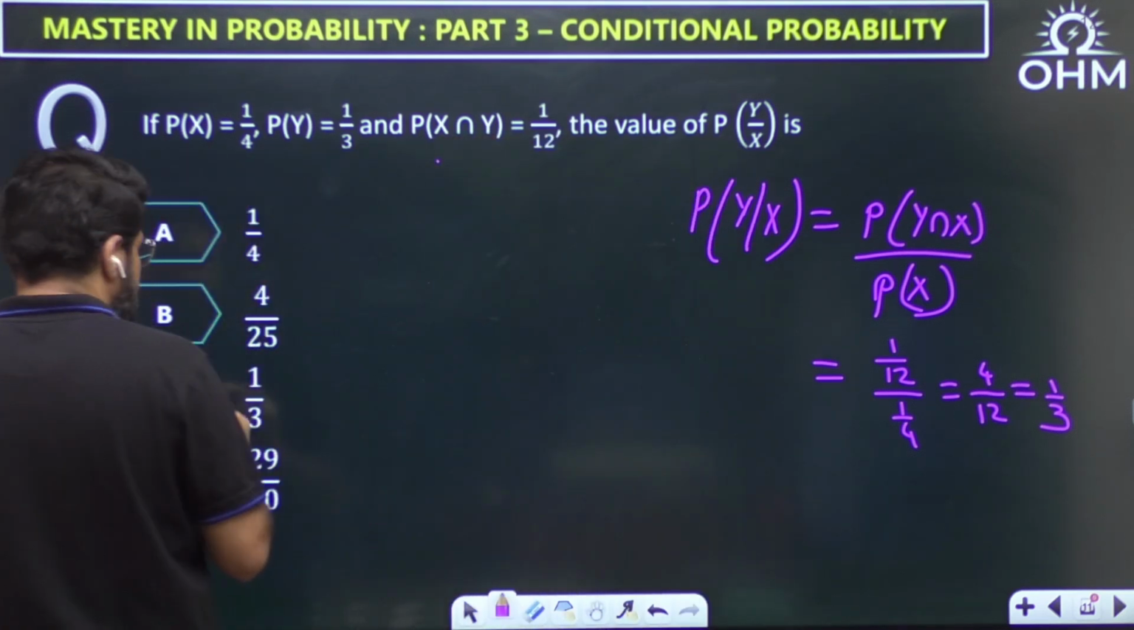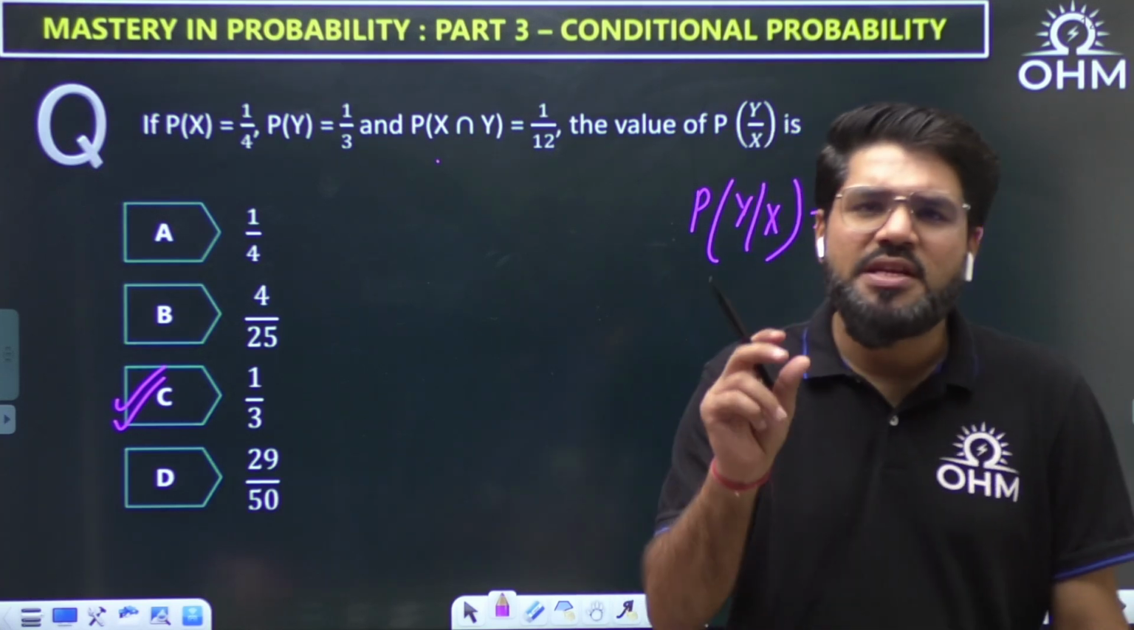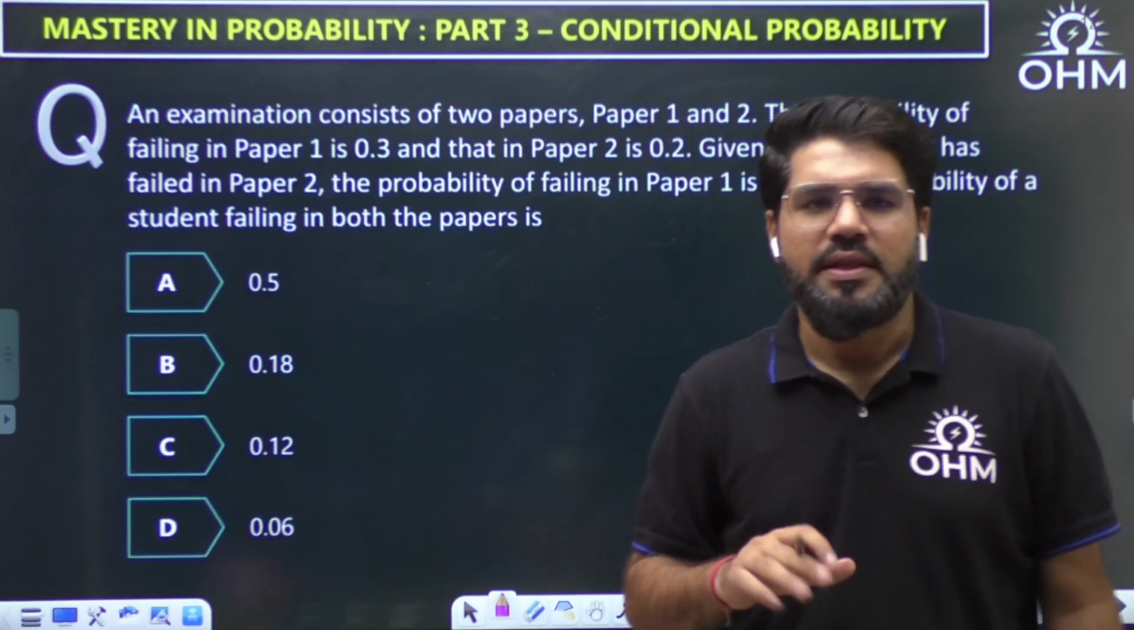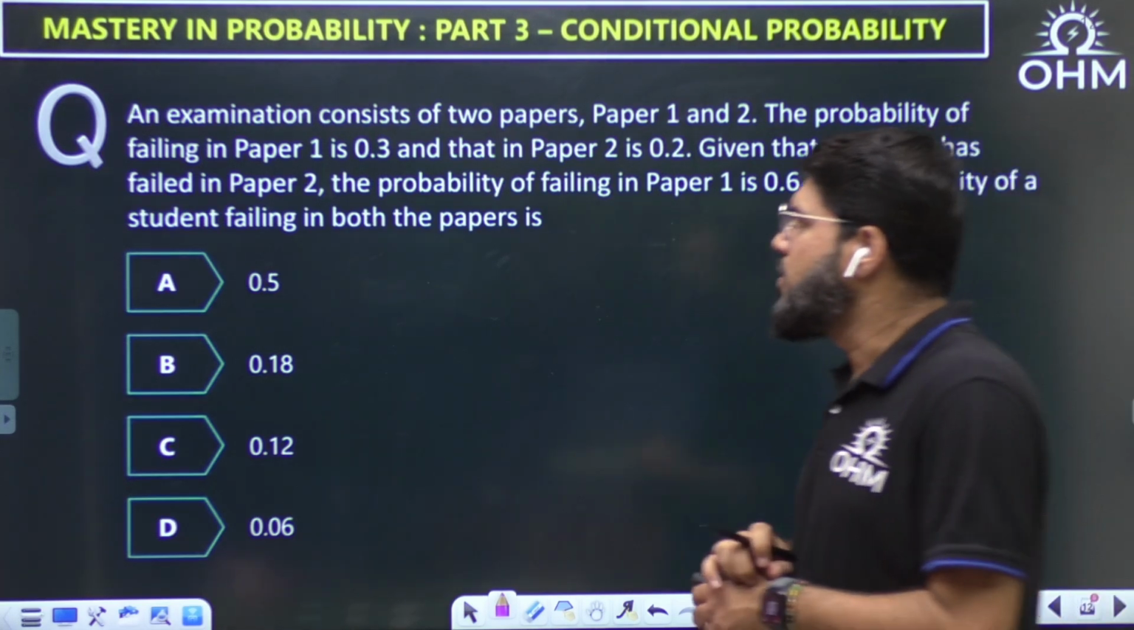1 by 3 is my answer. That's it. Option number C. So yes, sometimes you get very simple, sometimes again simple question, but in form of language. Okay, this is also simple. Next variety of questions, we'll see where some counting and all will also be involved.